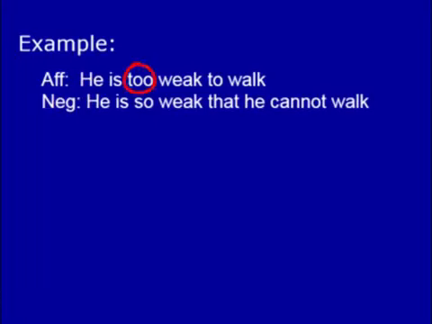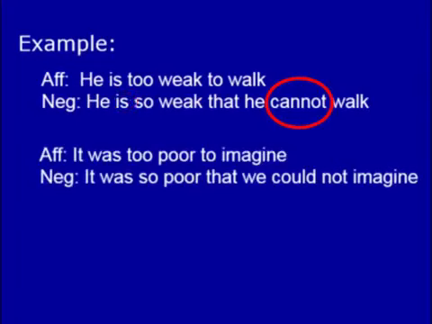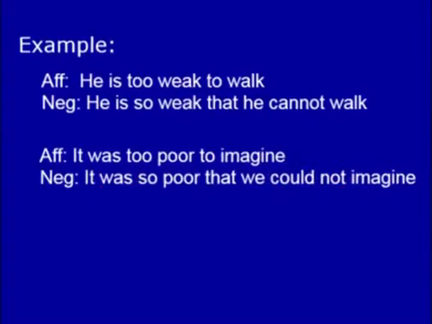Instead of the first too, we'll have to use so. Instead of the second to, we'll have to use that. The principal clause verb is in the present simple tense. That is why we'll have to use cannot. Look at another example. It was too poor to imagine. It was so poor that we could not imagine. The principal clause verb is in the past tense. That is why we'll have to use could not.